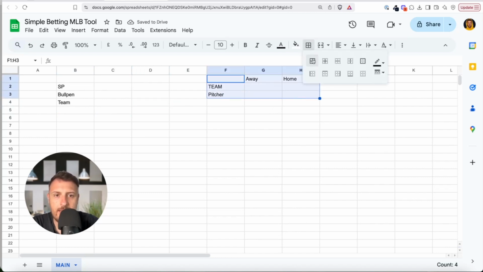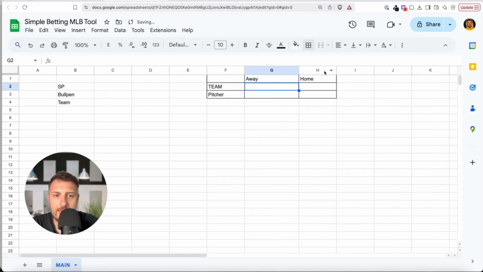Okay, this is the main table where we will select the teams and the pitcher. What I want to do next is scrape some statistics from Fangraphs. So I will open a new tab.